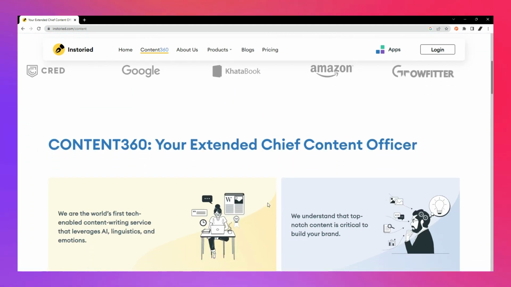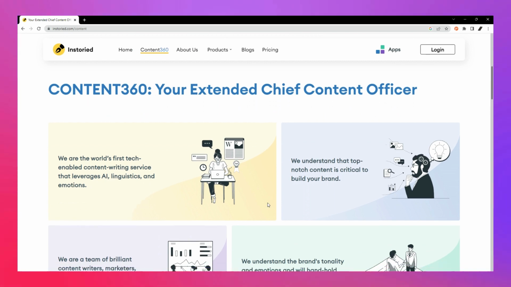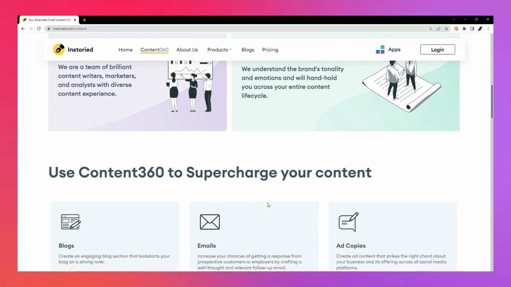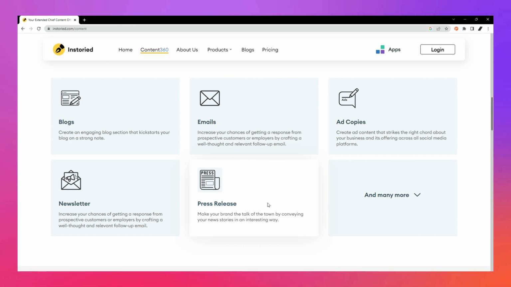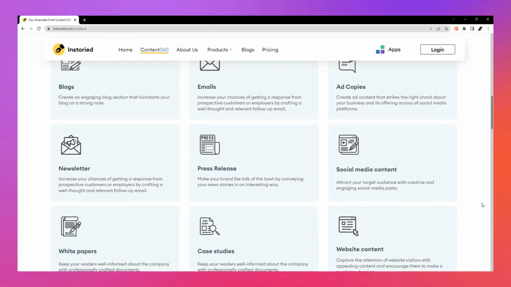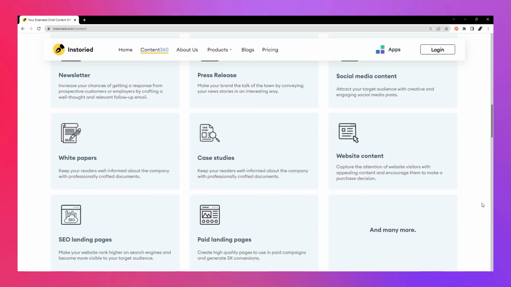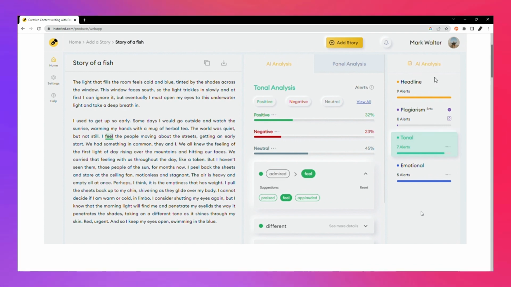This feature analyzes and improves your content by suggesting better words, making you stand out. It analyzes the impact of your titles, headlines, captions, and many more. In addition, it also analyzes the tone, emotion, originality, and SEO of your content. Instoried also lets your content become the talk of the town by helping you create original and engaging content in just a few clicks. This application allows you to generate premium content, including taglines, brand descriptions, ads, headlines, and captions. The generated content is SEO-centered, and you can choose or personalize the suggestions.